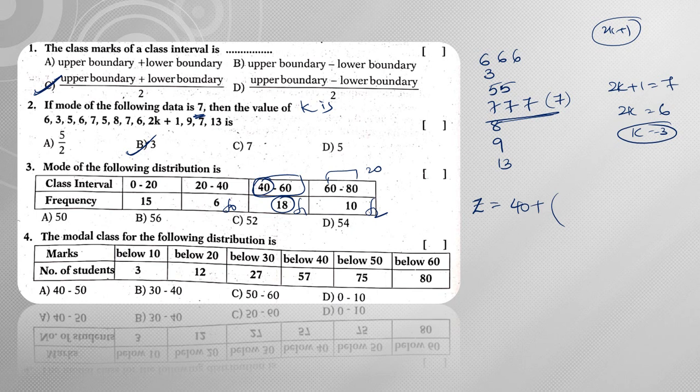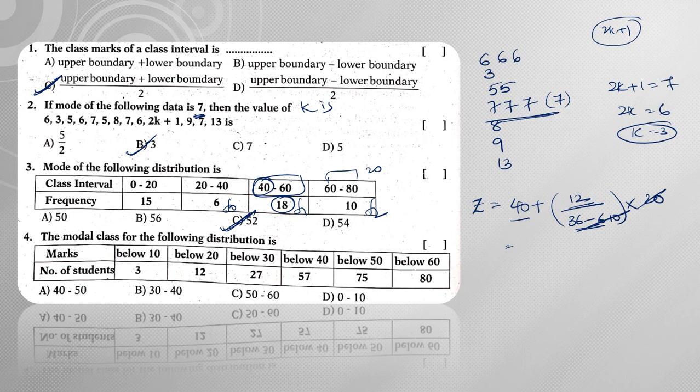Now F1 minus F0, that means 18 minus 6 is 12, by 2 times of F1, so 36, minus F0 minus F2, so 6 minus 10, into H is 20. 36 minus 6 is 30, 30 minus 10 is 20. So this 20 and this 20 will get cancelled. 40 plus 12 is 52. Hence the answer is 52.